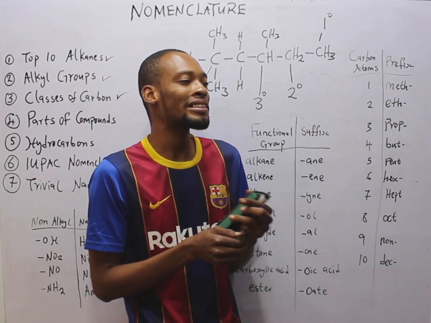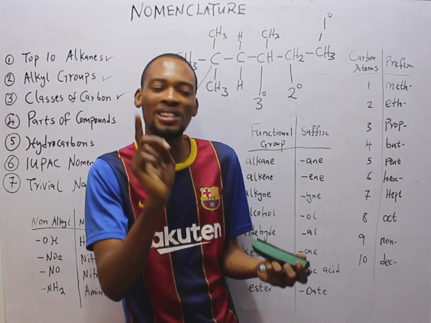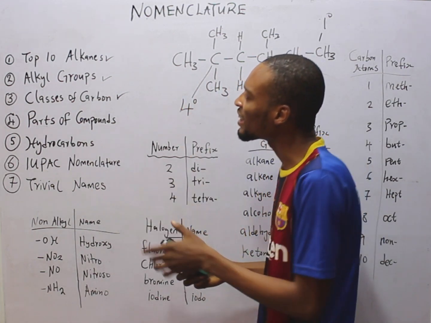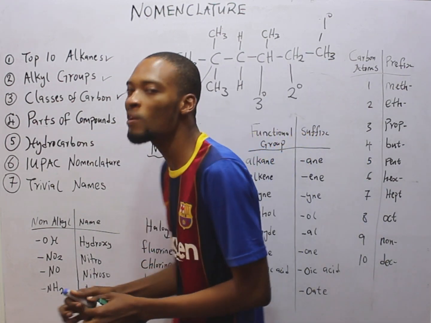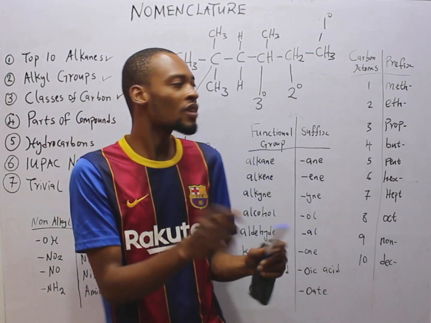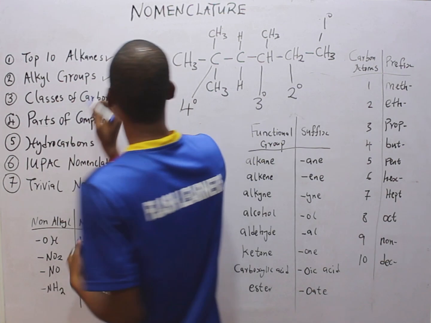Look at something. Every organic compound you see, it has 2 main parts. One is the parent chain, or you can call it roots, R-O-O-T. And we have the substituents.